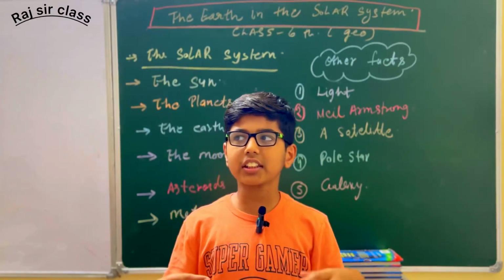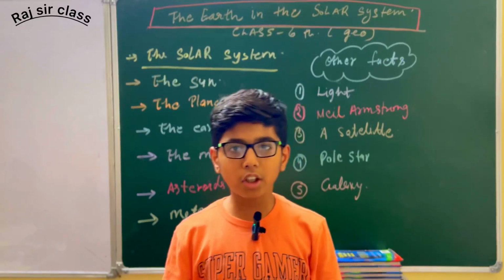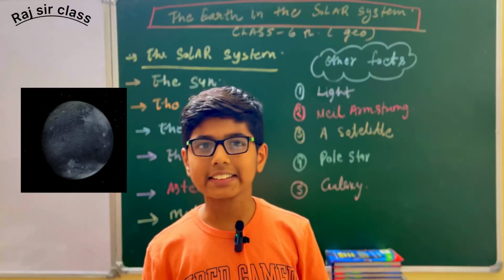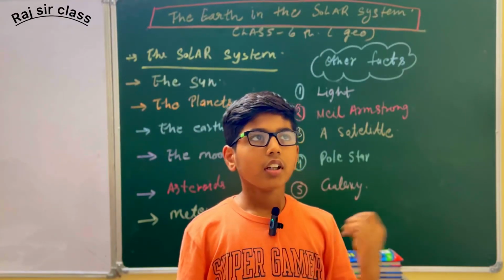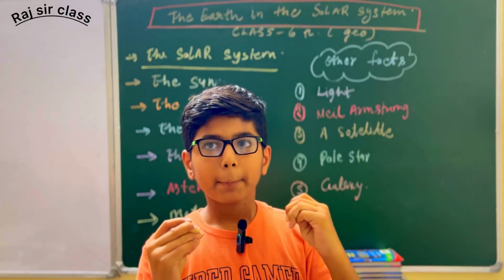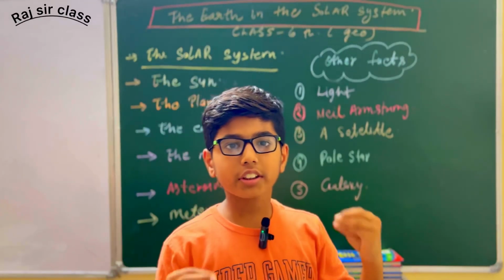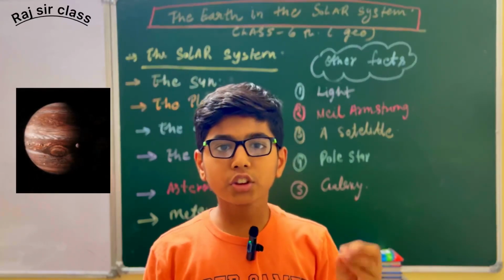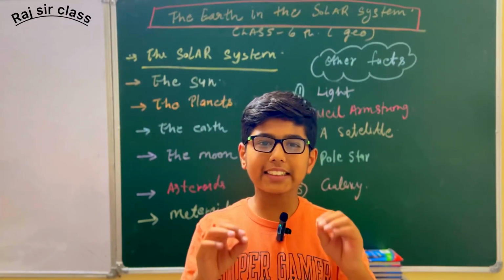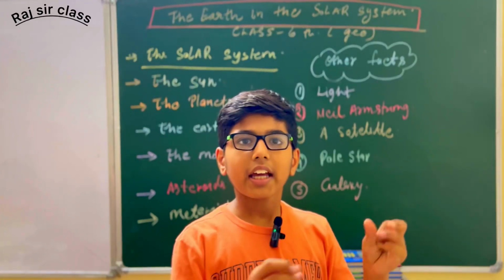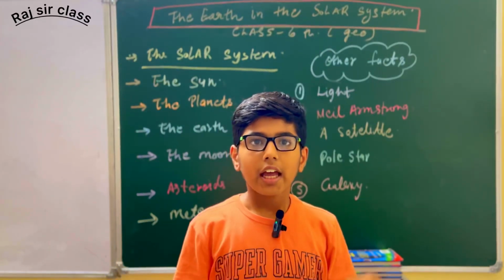And we have other celestial objects such as dwarf planets such as Pluto and Ceres. The biggest planet in the solar system is Jupiter and the smallest planet is Mercury, and we have celestial objects such as asteroids and meteors.